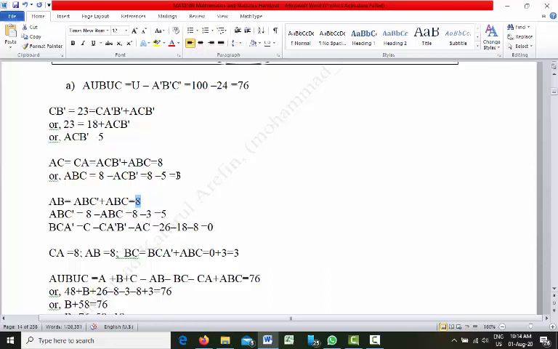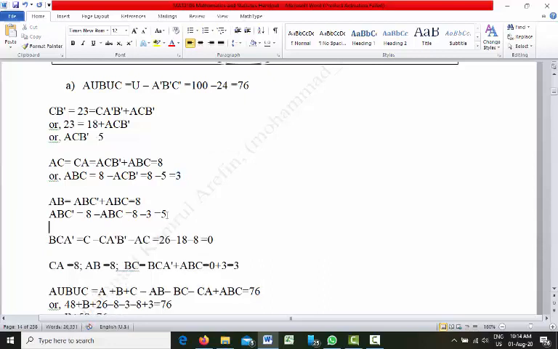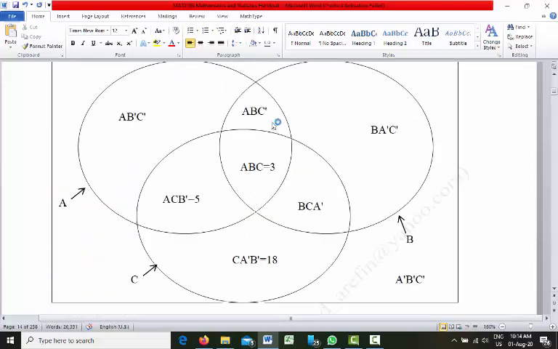The value of ABC we have just calculated is 3. So 8 minus 3 is equal to 5. Right, so this one is equal to 5.